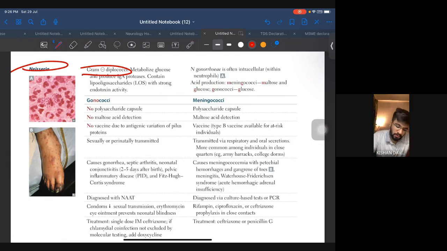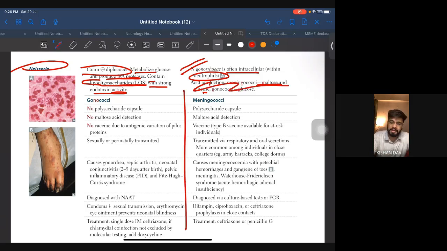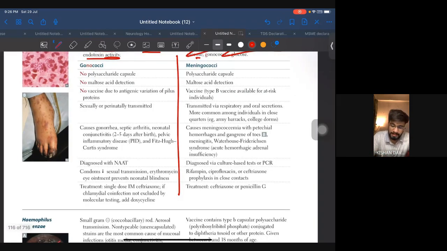All right. So they metabolize glucose and produce IgA proteases, and contain lipo-oligosaccharides with strong endotoxin activity. Okay, strong endotoxin activity. Now, it is often intracellular within neutrophils. This is very high yield. This point is very high yield. Okay. Acid production, maltose and glucose. Okay, leave this. Coming to the two types of Neisseria, one is gonococci and the other is meningococci.